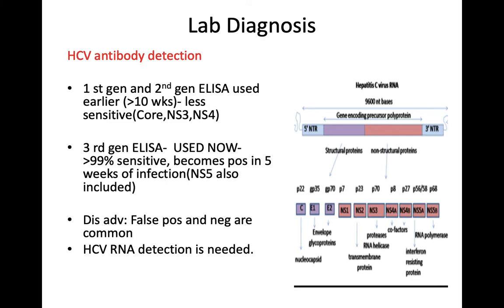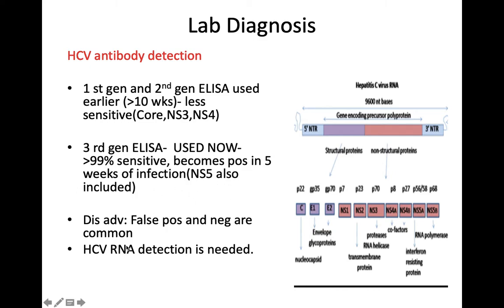Coming to the lab diagnosis, HCV antibody detection is the main modality of lab diagnosis. Different types of ELISAs are used. First and second generation ELISA can detect the antibodies to core, NS3 and NS4 antigens. The third generation ELISA, which is used now, is more than 99% sensitive, and it becomes positive in just 5 weeks. First and second generation become positive in more than 10 weeks, but third generation is positive in just 5 weeks of infection. Here NS5 non-structural protein is also included.